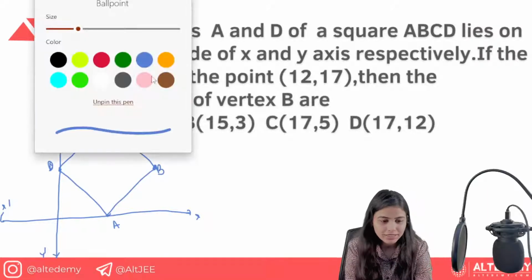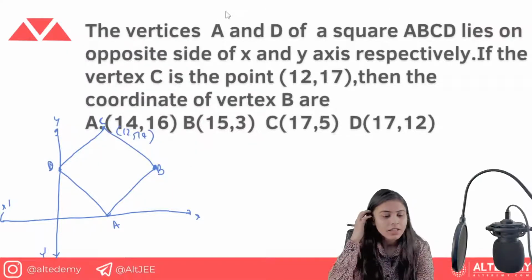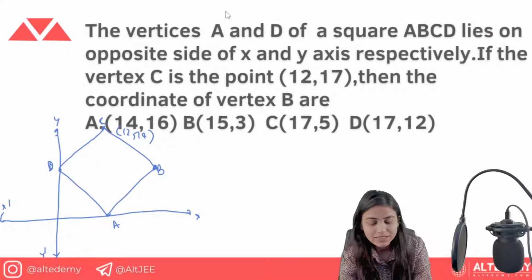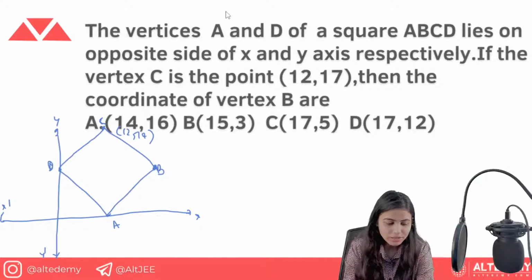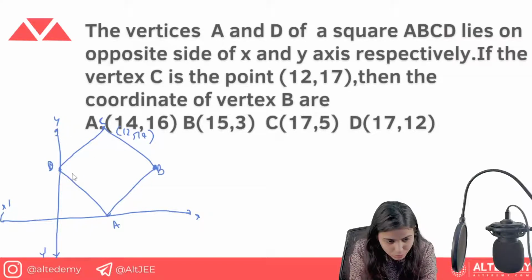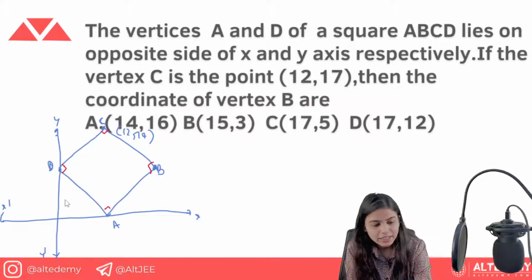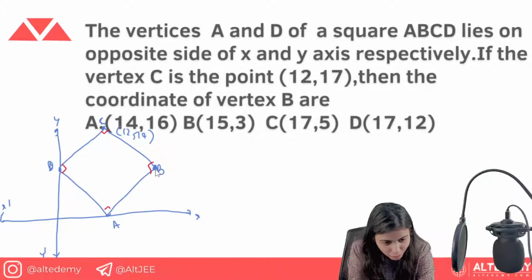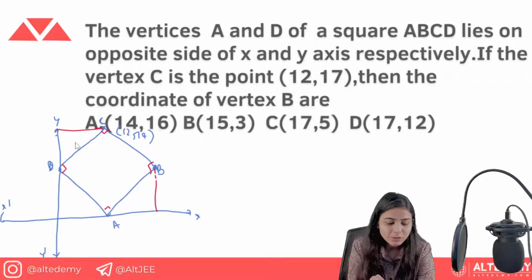Now what you can do here, guys, let me change the pen color. This is given, vertex C is given, and the coordinates of vertex B are asked. So what you can do here is, these are the right angles, right? Can you see that a triangle is formed from this square? This is the triangle that is formed. You can draw another triangle here also. Now let's quickly calculate.